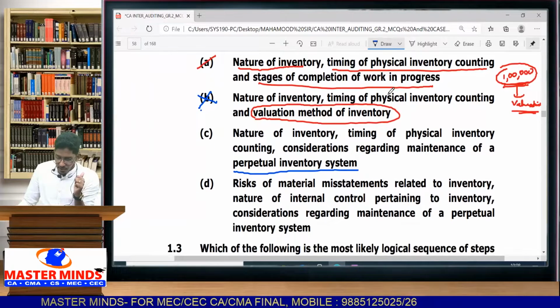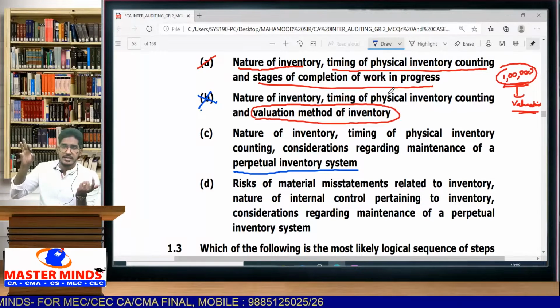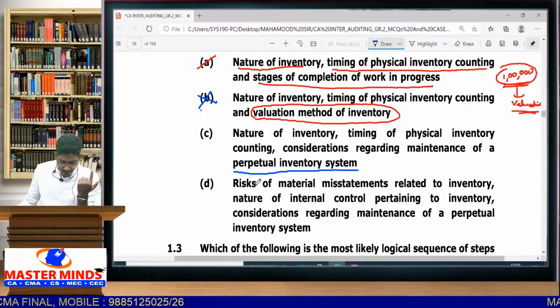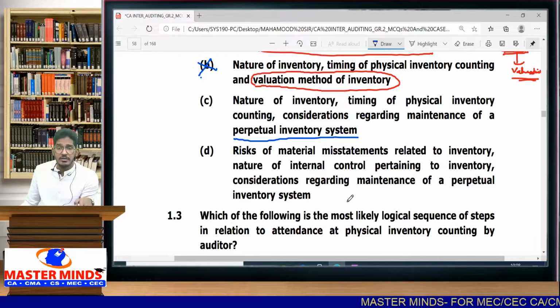Then nature of internal controls pertaining to inventory, definitely I will observe what internal controls are there. As I have said, is there a CCTV camera or not, is there a security guard or not. That also I will consider whenever I go for physical inventory verification. Then consideration regarding maintenance of perpetual inventory system, I will also consider. This third last point we have already covered in the C point.